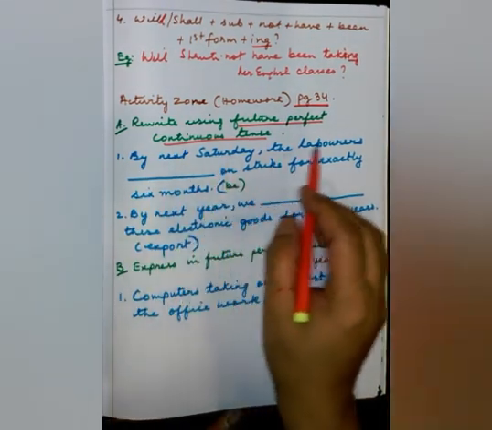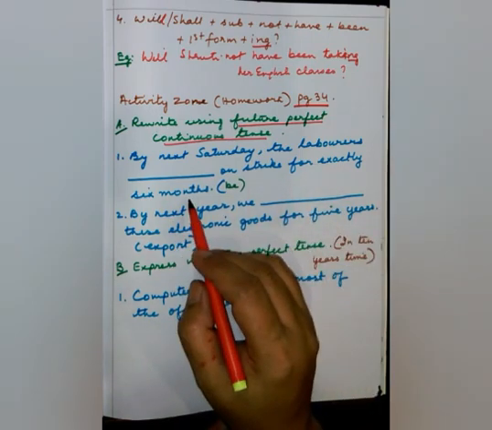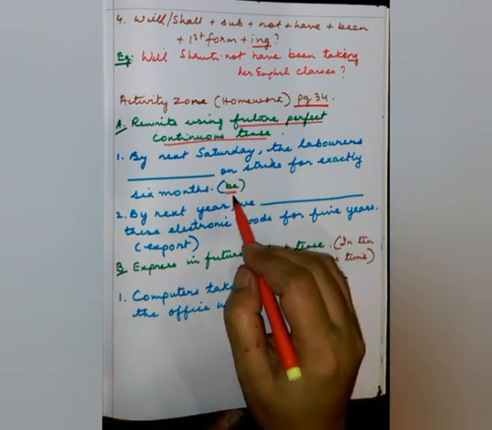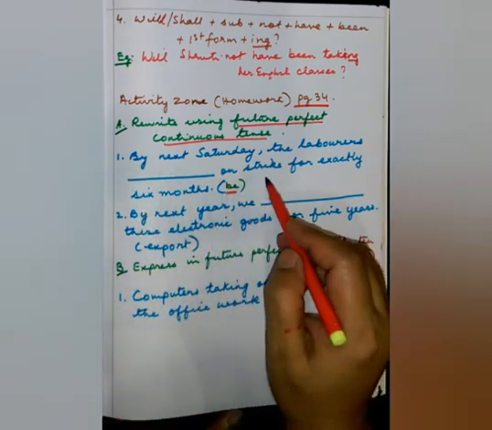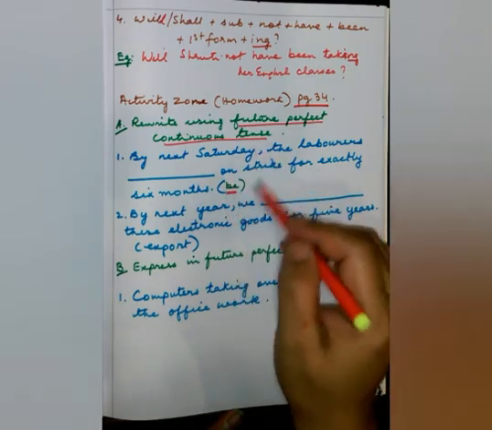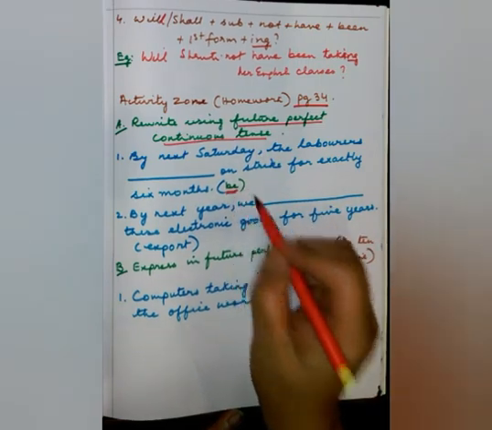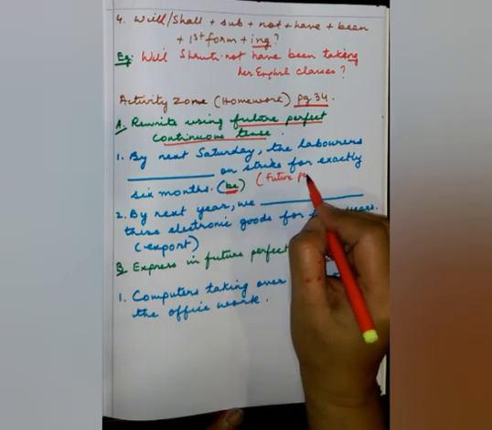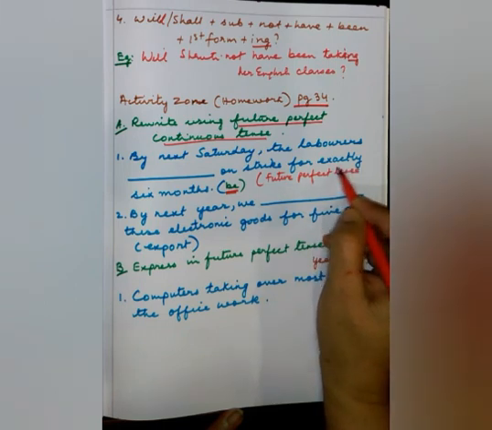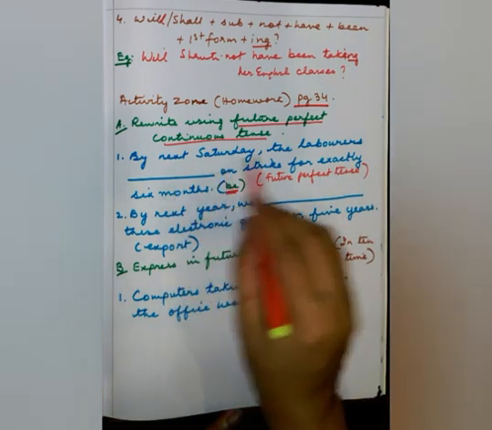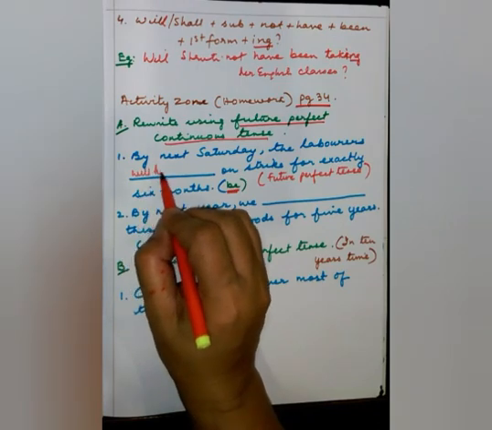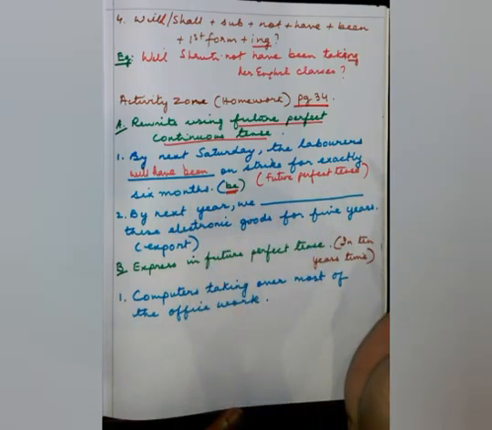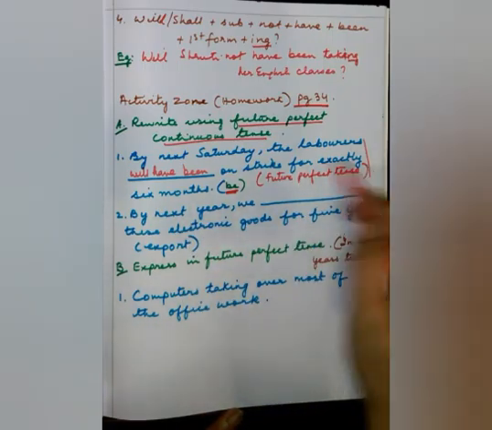By next Saturday, the labourers dash on strike for exactly 6 months, and we have the word be given here in brackets. The problem with this question as given in the book is there is no future perfect continuous tense for this because we have the word be. So, this will have simple future perfect tense. There is some problem with this question. So, by next Saturday, the labourers will have been on strike for exactly 6 months. Okay, this one is future perfect, just do this in this way.